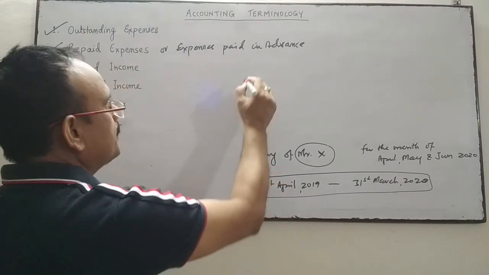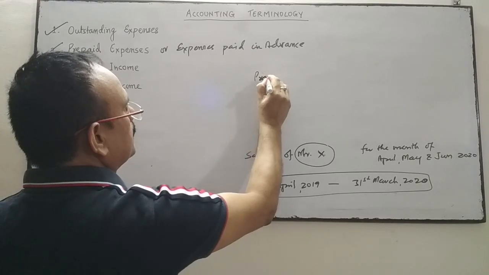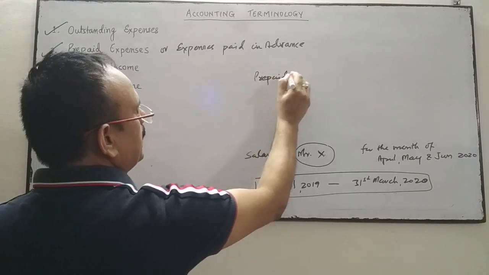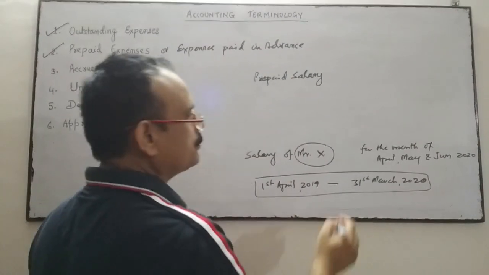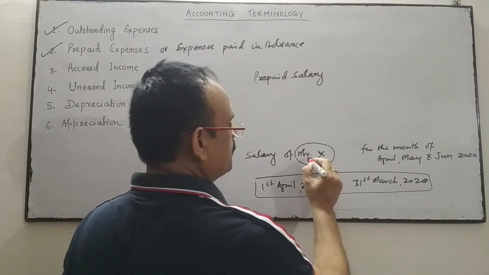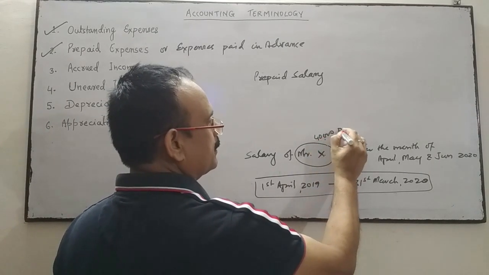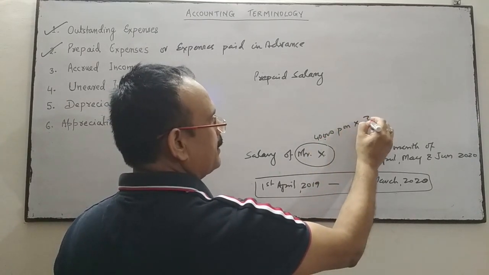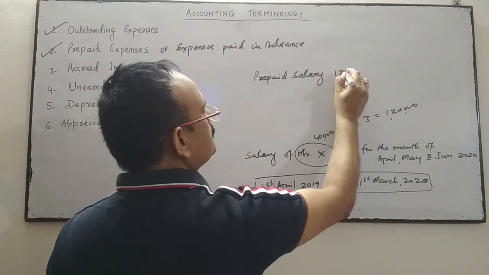This will be called prepaid salary, salary paid in advance for 3 months. Suppose the salary of Mr. X is 40,000 per month. So 3 months salary, it means 1,20,000, is paid in advance to Mr. X.